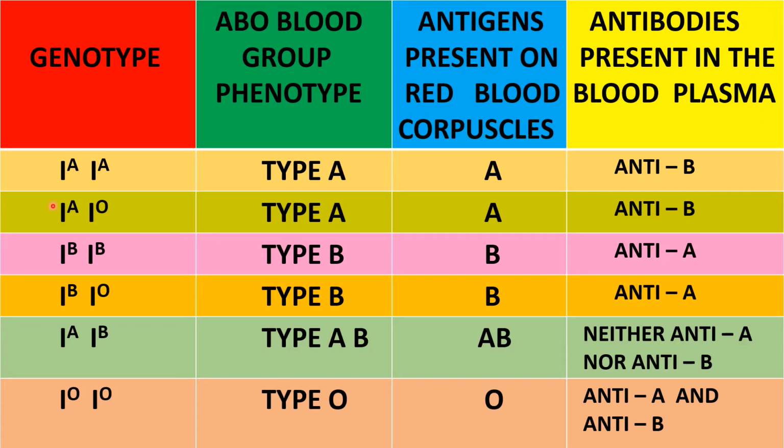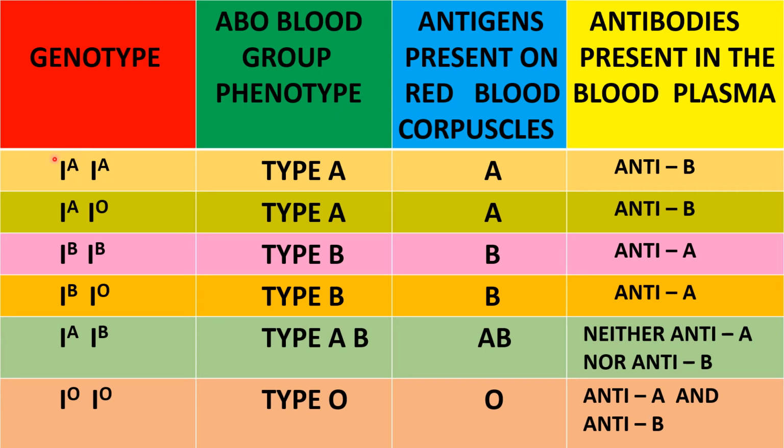Two different types of genotypes are responsible for the production of type A. So the paired chromosome number 9 may have alleles as IA. One of the chromosomes is considered paternal, the other maternal.